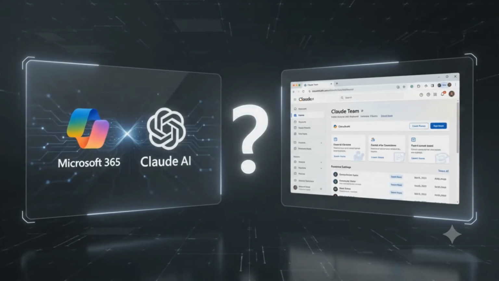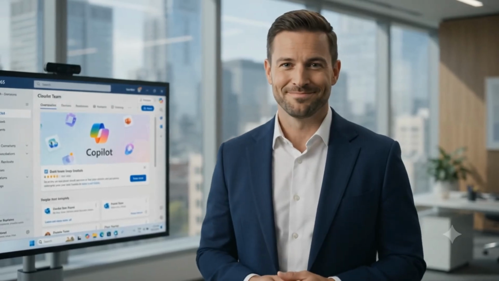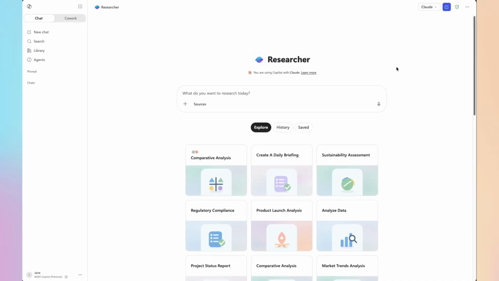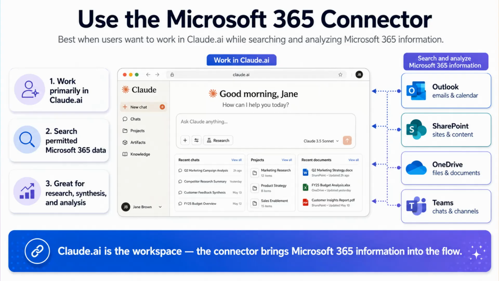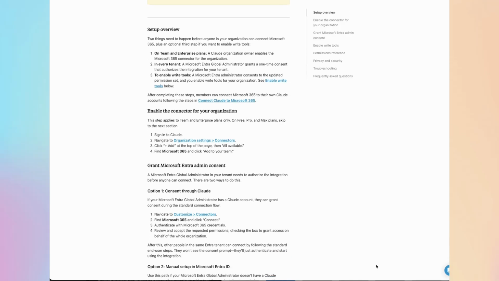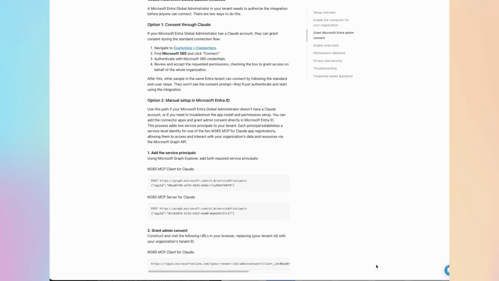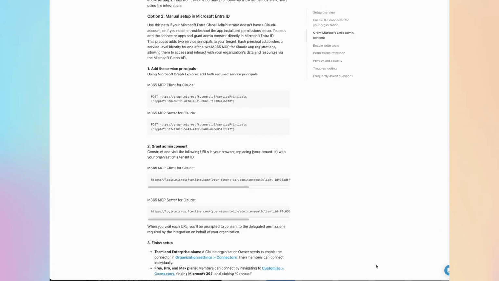Start with Claude in Copilot when your team already uses Microsoft 365 Copilot and wants the simplest experience. Use the Microsoft 365 connector when users want to work in Claude.ai while searching and analyzing Microsoft 365 information. Consider Claude Team when you also need shared projects, centralized administration, and a managed team workspace. And use Claude's Office add-ins when you specifically want Claude directly inside Word, Excel, PowerPoint, or Outlook.